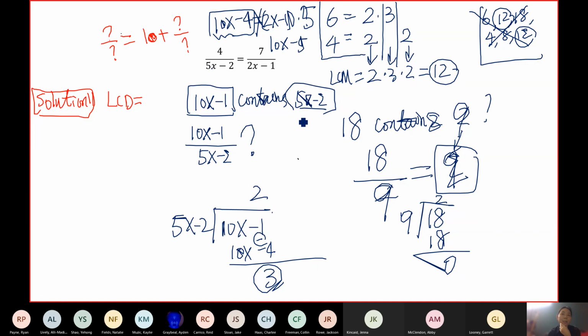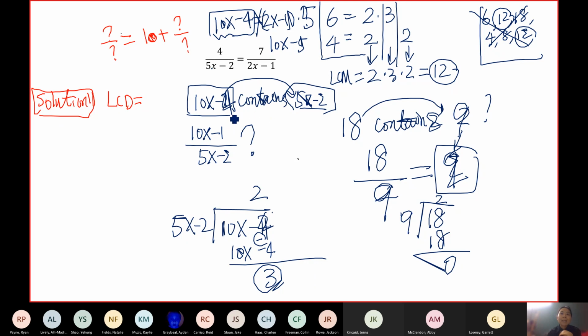Does it make sense, this explanation? Abby or Jenna, are you clear why 10x minus 1 is not correct, or 10x minus 2 is not the correct answer? Yes. Okay, all right. Because when you divide this by that, just like when you divide 18 by 9, you get remainder 0. But 10x minus 1 or minus 2, doesn't matter what, unless it's 4. If it's 4, yes, it does contain that.